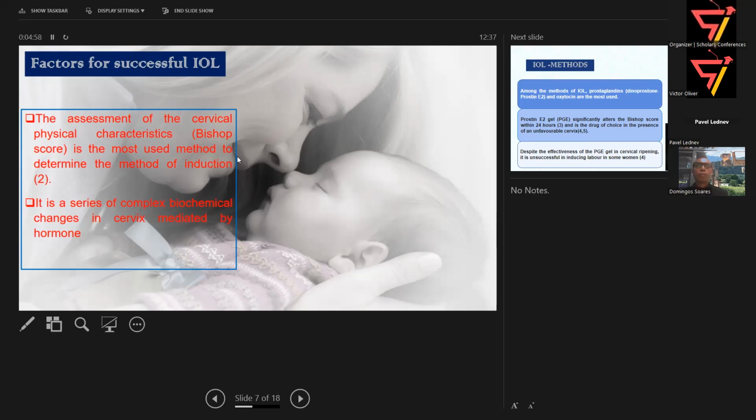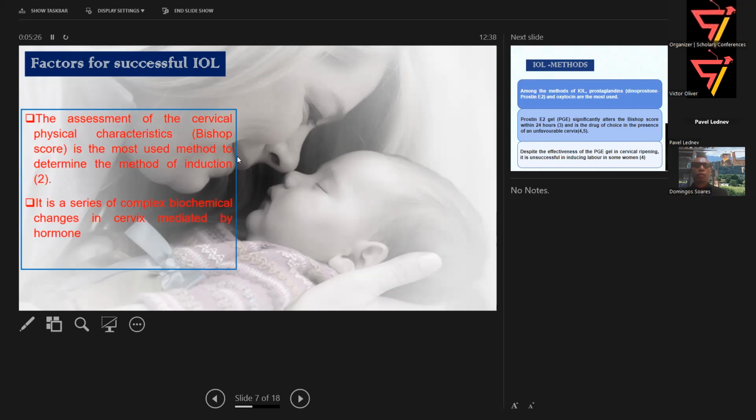When we do an internal vaginal examination, there are certain criteria because it is like a fleshy thing to palpate: the consistency, whether it is firm or soft, whether it has started opening, whether it is anterior, medium, or posterior, and the station of the baby's head, whether the head has started engaging down. All this is the criteria which scores up to 13.